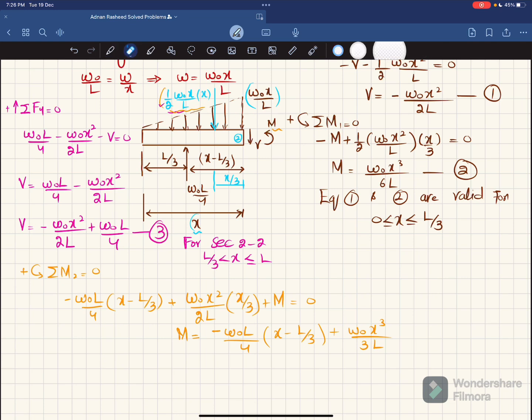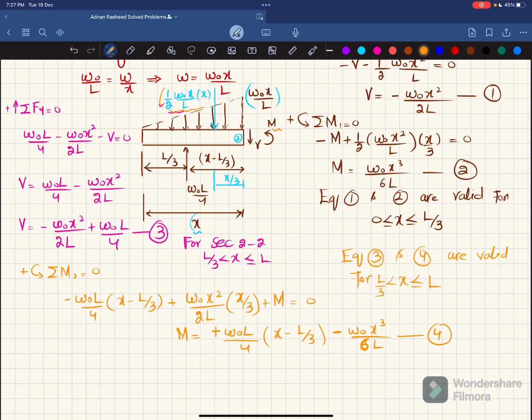So this will become equal to 6L. Okay, now this will be positive, M will be equal to, this will be positive and this will become negative. So this is your equation number 4. Now we have equations 1, 2, 3, 4. Equations 3 and 4 are valid for X greater than L by 3 and less than or equal to L.